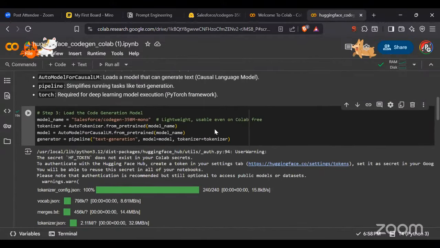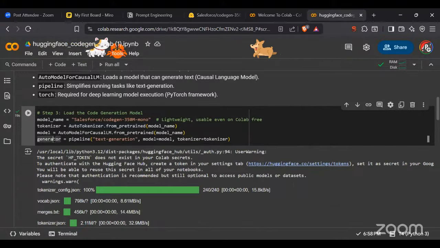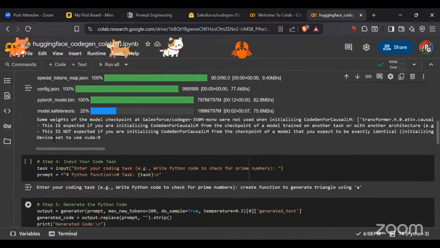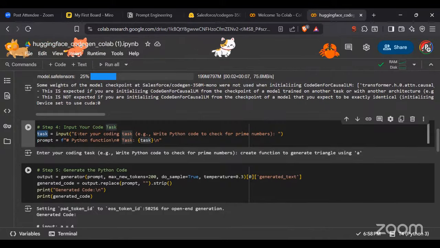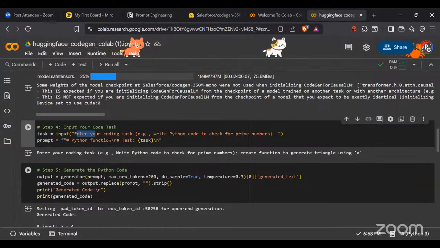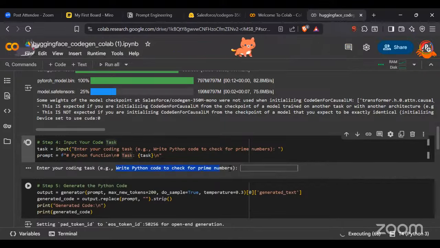Now what will we do? The next thing, my model is imported. Now I want to generate something from that model. You can use this model to prepare, say, a web page, and there you can actually visualize it. So for example, I'm going to take a task where I will take an input value, like please enter your program. Let's say I'm going to take an input like the same example: write Python code to check prime numbers.